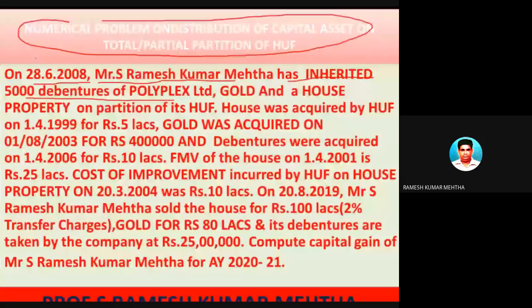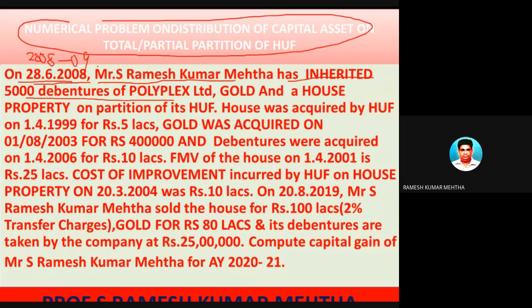So there is a partial or full partition of the Hindu undivided family, and at the time when the Hindu undivided family is divided, there is a capital asset which is inherited by the members of the Hindu undivided family. This is the case on 28-6-2018, that is in the financial year 2018-19. You have to find out, for the purpose of CII, that is Cost Inflation Index, if required.